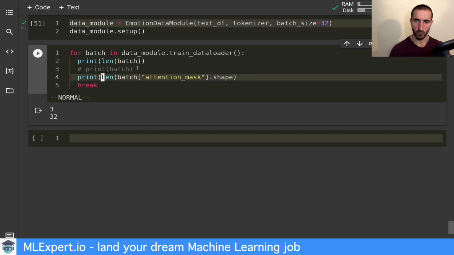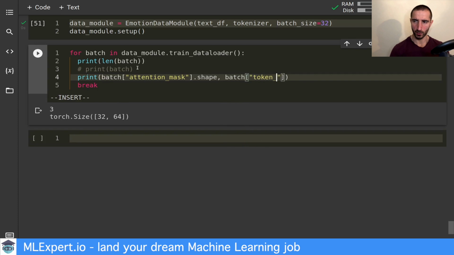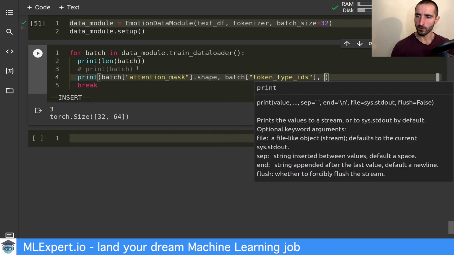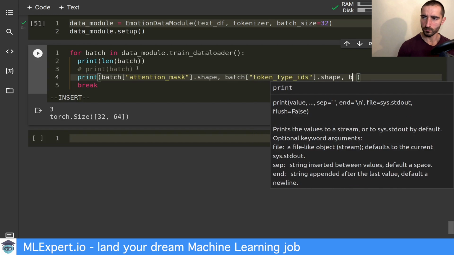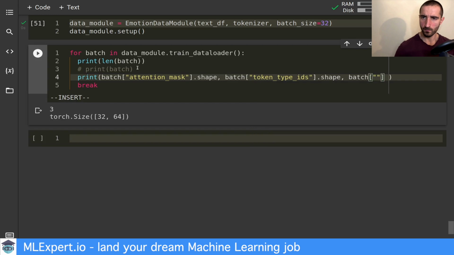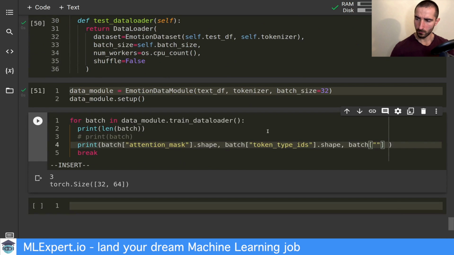Let's just check that this is the case. Yep. And the same thing should be true for the token type IDs. And the last thing should be the label.